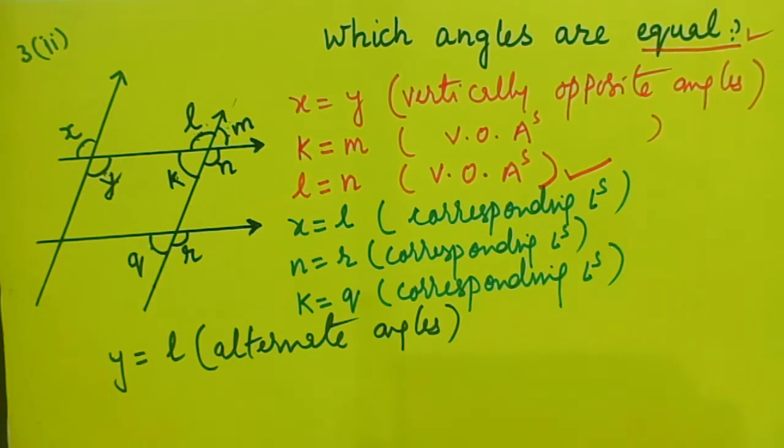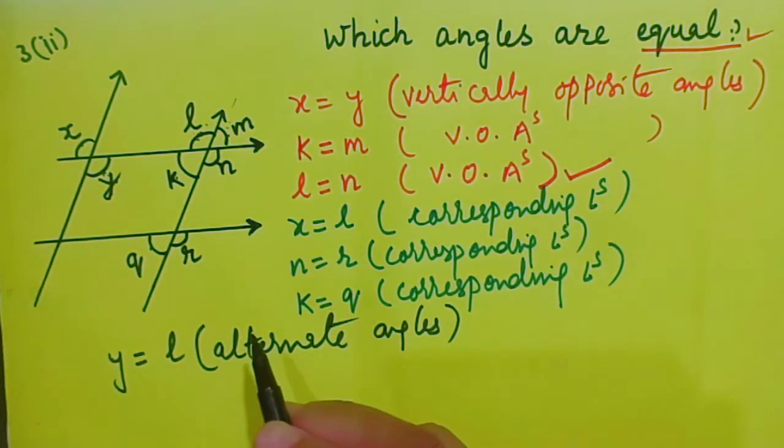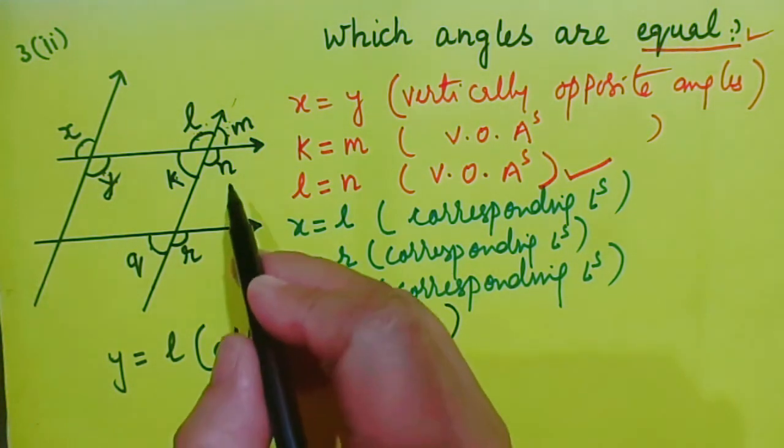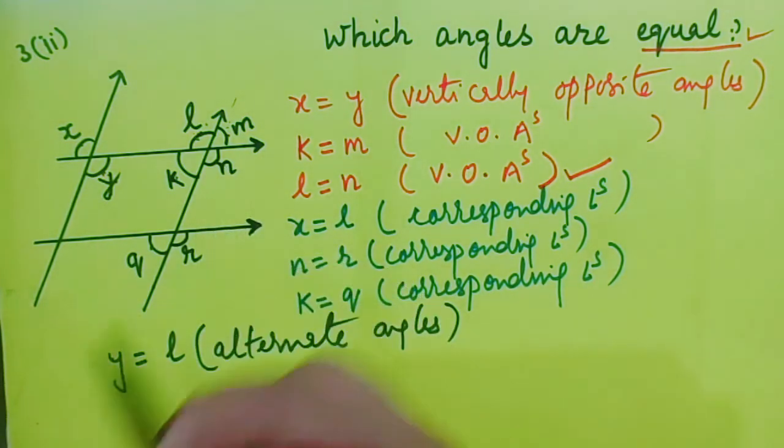angles. Do you think that you can make some more angles equal? Are there any more alternate angles?